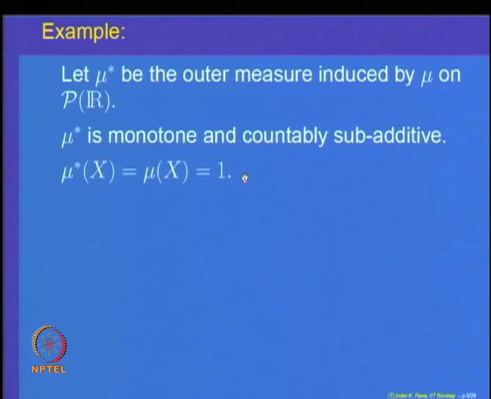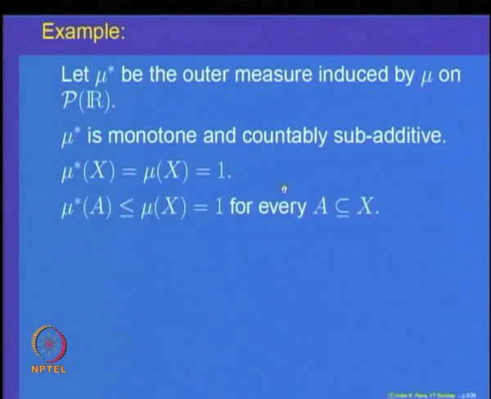We want to do something more, and obviously, let us note that mu star of X, the whole space, is the same as mu of X, and that is equal to 1, because mu star extends mu and X belongs to the algebra. Actually, X complement is the empty set which is finite. So, by definition mu star of X should be equal to mu of X, which is equal to 1.